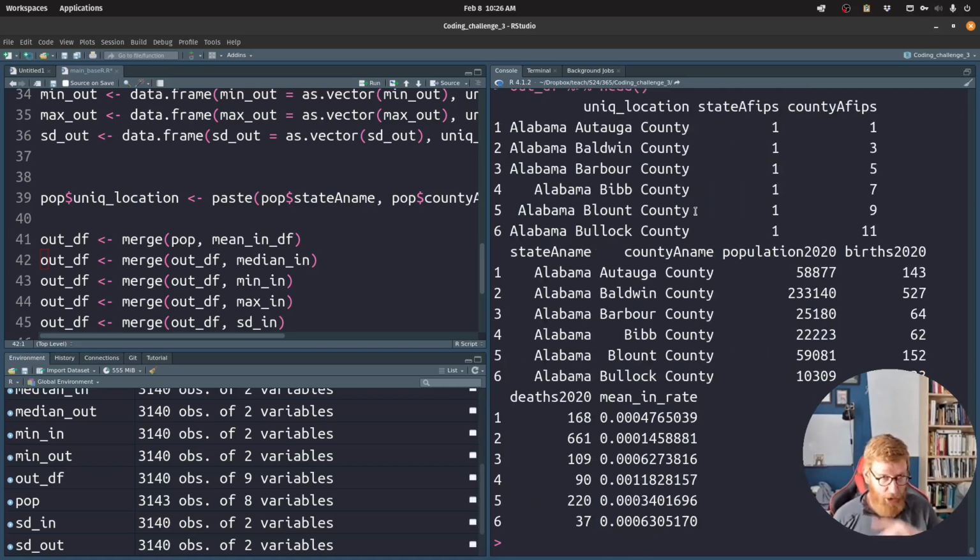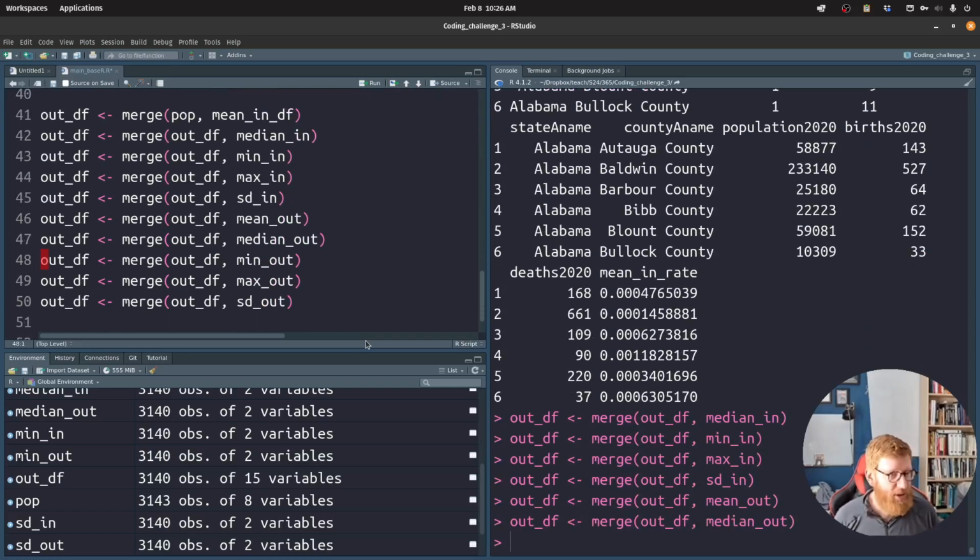The first 6 rows, so we got a unique location, we got a state and county code, we've got a state and county name, we've got population, births, deaths, and a mean in migration rate. And this looks great. This looks like what it's supposed to look like. So now we're going to take this data frame and we're going to merge in other things. It would be really nice if we could chain this together, but we just have to merge line by line.